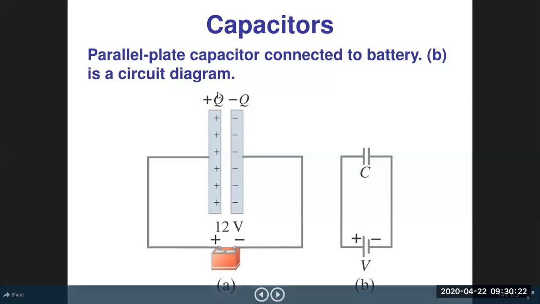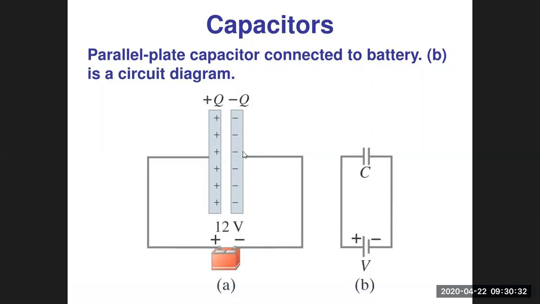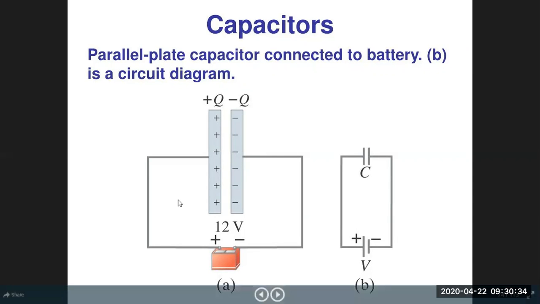Say the potential due to the positive charge is V plus and the potential due to the negative charge is V minus. So the potential difference between the two will be V plus minus V minus. This potential difference is just equal to V, which is 12 volt, whatever potential is supplied by the battery. Because this capacitor is connected in parallel with the terminals of the battery, whatever potential appears across the battery, the same potential will appear there.